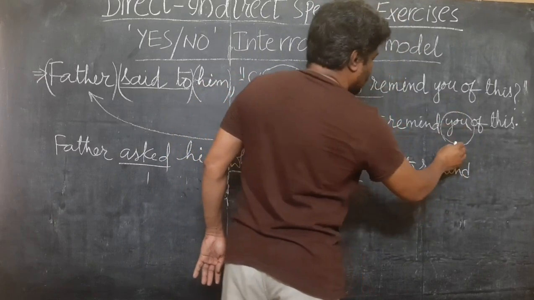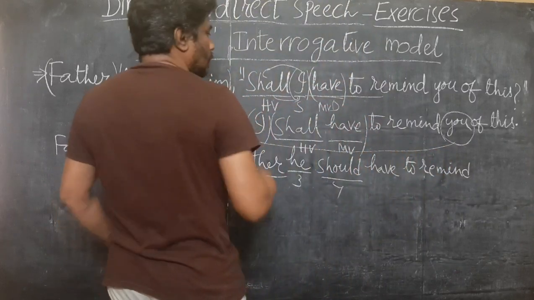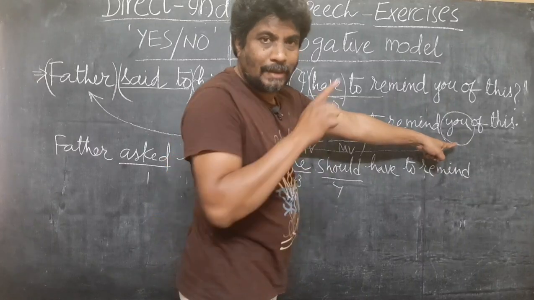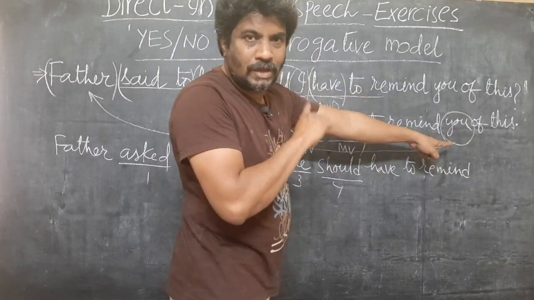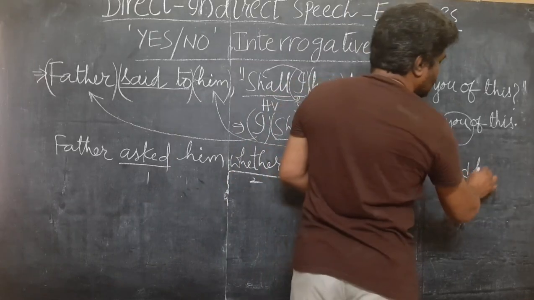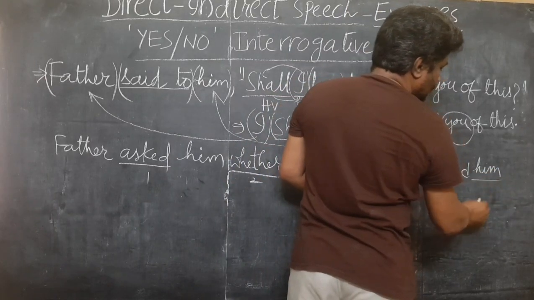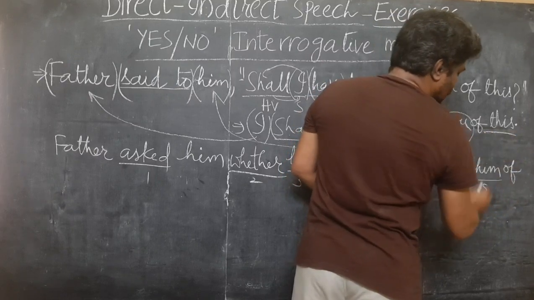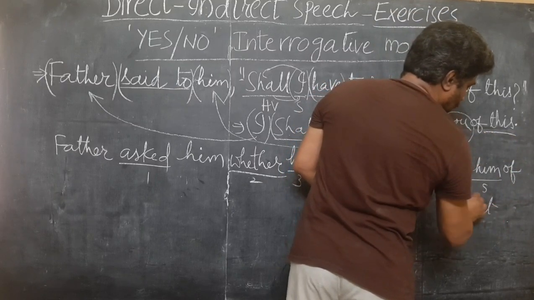You here is him. Who is you here? Father is speaking to him. So you here refers to him. So you changes here to the objective case him. This change is very, very important. You should understand. Of this changes to that.